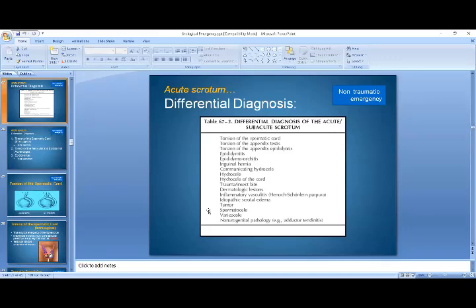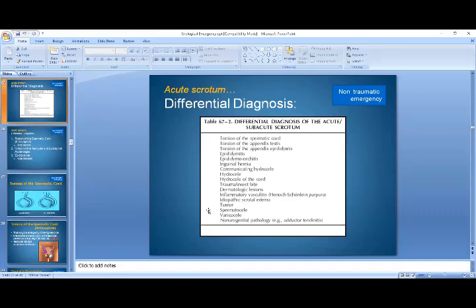The other common differentials include tumor, spermatocele, varicocele, and non-urogenital pathologies like adductor tendinitis.